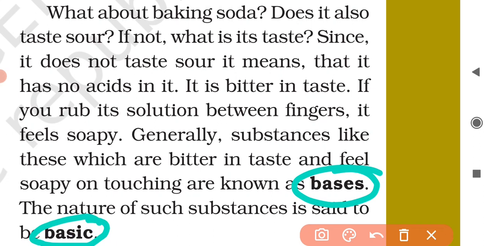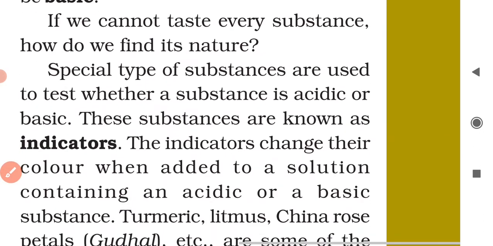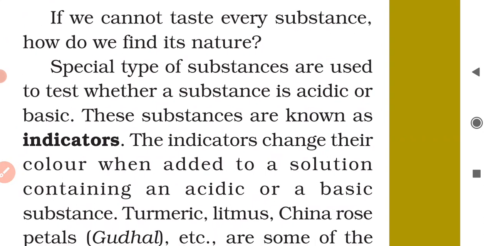So you have understood the differences between acids and bases: acids are the substances which are sour in taste, and bases are the substances which are bitter in taste and feel soapy on touching. The chemical nature of acids is acidic and the chemical nature of bases is said to be basic. Next, if we cannot taste every substance, how do we find its nature?